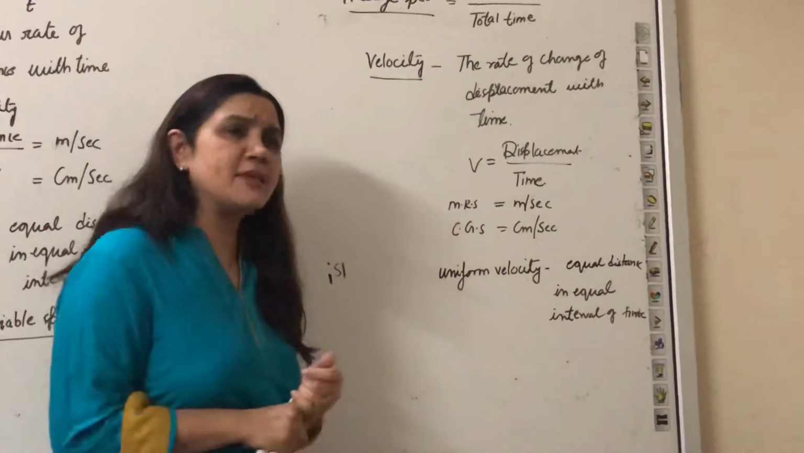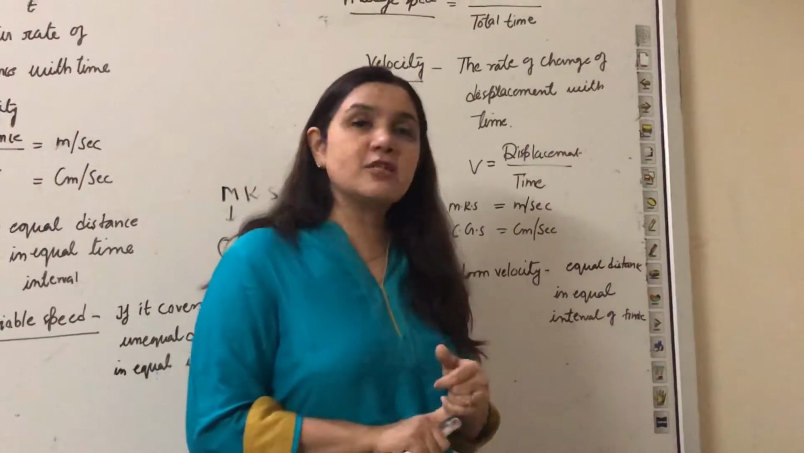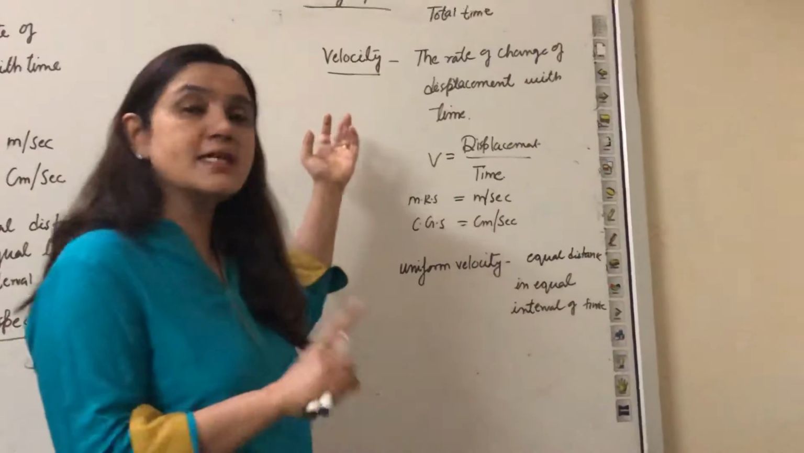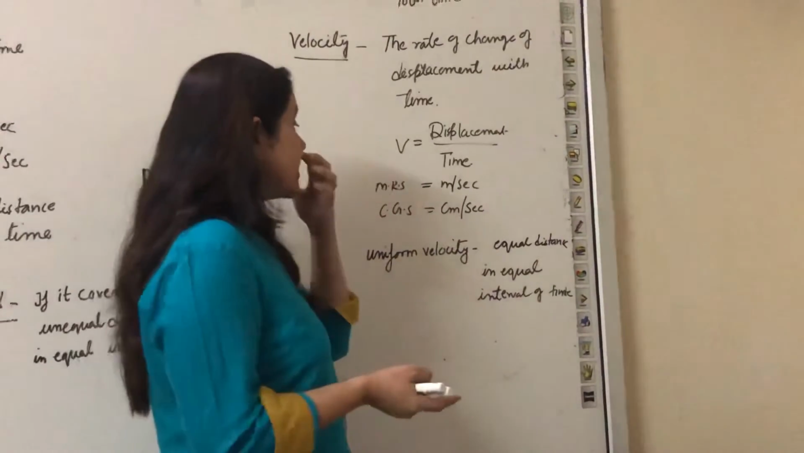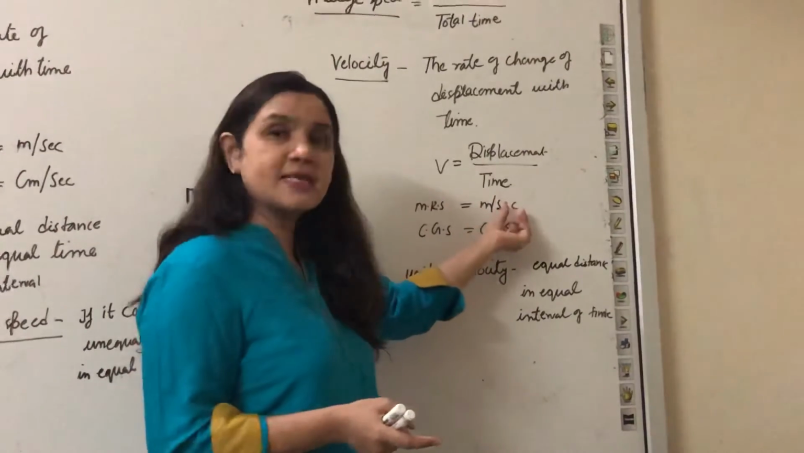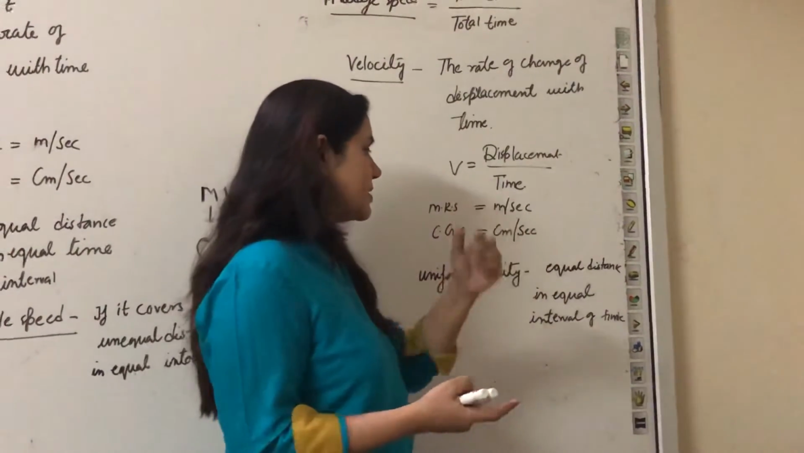The unit of velocity and speed are the same. In speed you will not consider direction, in velocity you will consider the direction, because it's a vector quantity and speed is a scalar quantity. In the MKS system, the unit is meter per second, the unit will remain the same, and in the CGS system it is centimeters per second.